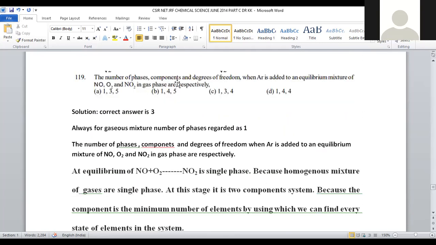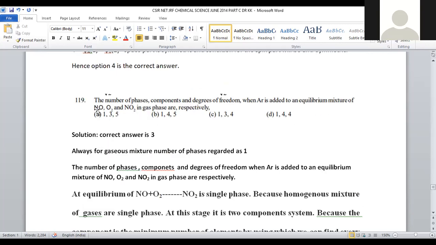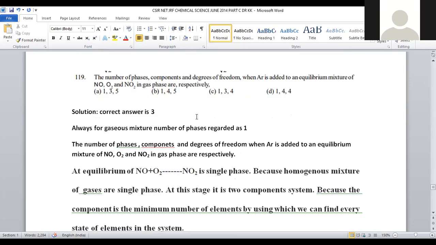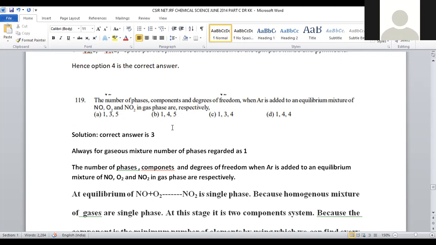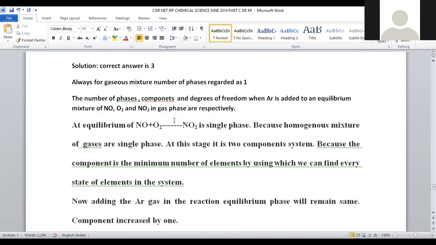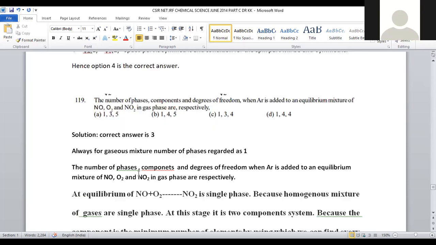Let us move on to question number 119. The number of phases, components, degrees of freedom when argon is added to the equilibrium mixture of nitric oxide, oxygen, and nitrogen dioxide gas phase are respectively, right? So it is a question from phase rule, right? So it is a physical chemistry phase rule question.